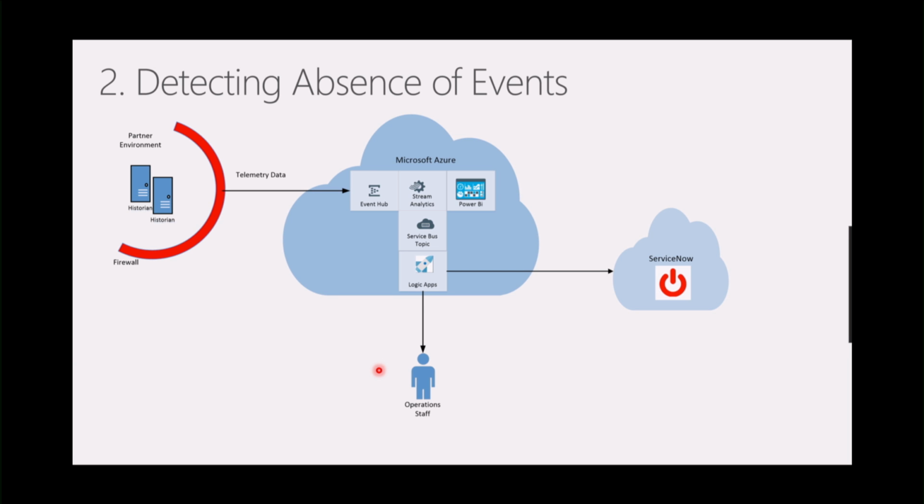When it detects that a tag's not actually reporting, it can put a small message onto a Service Bus topic, and then we're going to have Logic Apps, Microsoft's integration platform as a service offering, listening to that specific topic. Once it gets into Logic Apps, we can do whatever we want. In this case, we want to log a ticket into ServiceNow. For those of you who may not know what ServiceNow is, it is an IT service management tool that deals with, say, incidents, change management, CMDBs, configuration items, things of that nature.